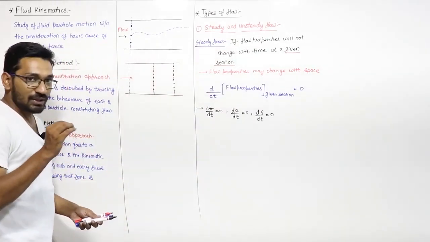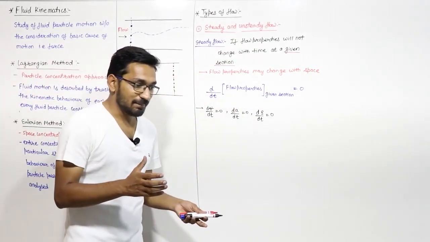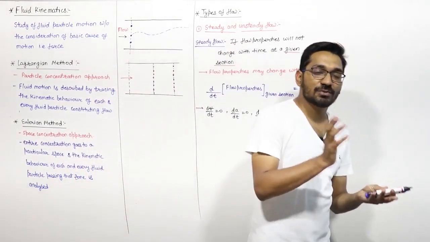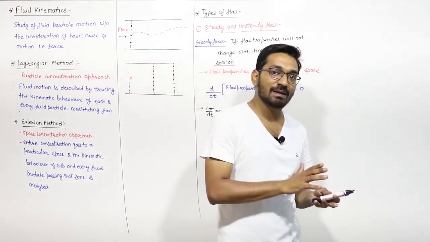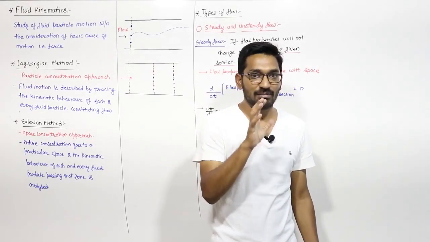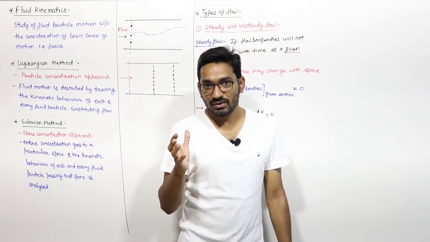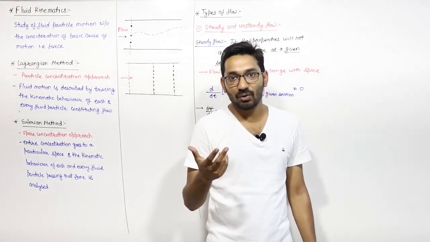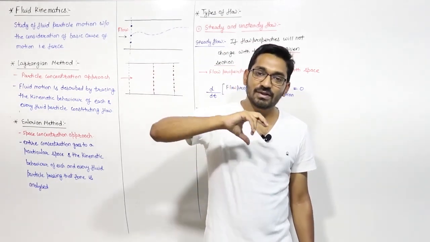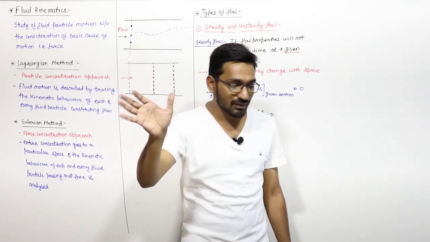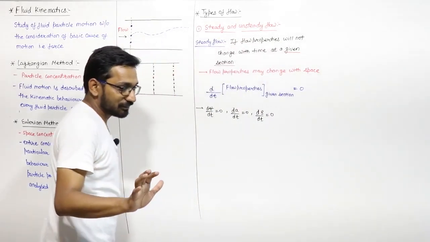So you have two things, one is the space, one is the time. A fluid property can change with space and it can change with time also, both. If it can change with space but not with time, it is steady flow. And if it is changing with time, not with space, it is uniform flow. We will discuss it.